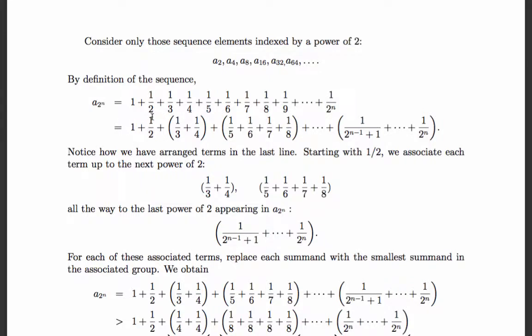Well, we have 1 plus 1 over 2 plus, all right, so that's 1 entry, right, which is 2 to the 0 entries. This is 2 to the 1 entries. This is 2 to the 2 entries, right? The next, if we went from 1/9 to 1/16, right, that would be 2 cubed entries or 8 entries, so forth and so on. Okay.